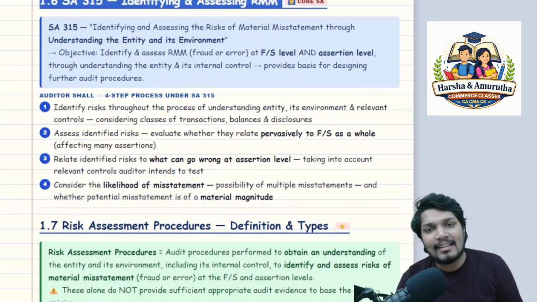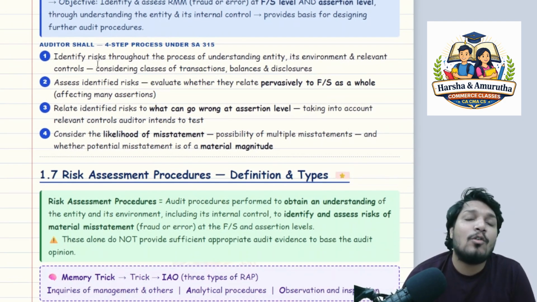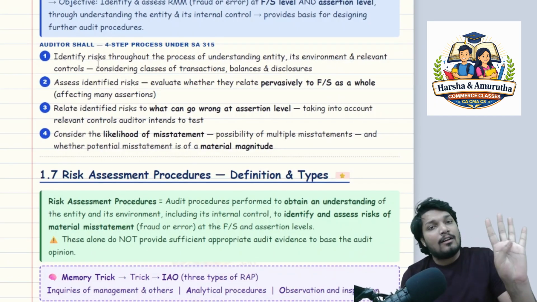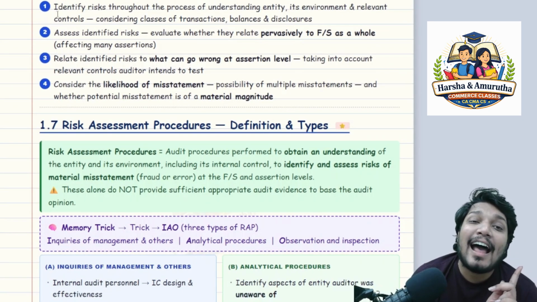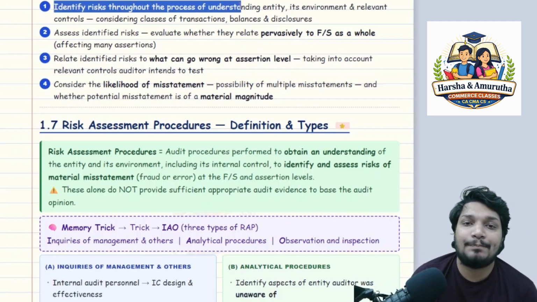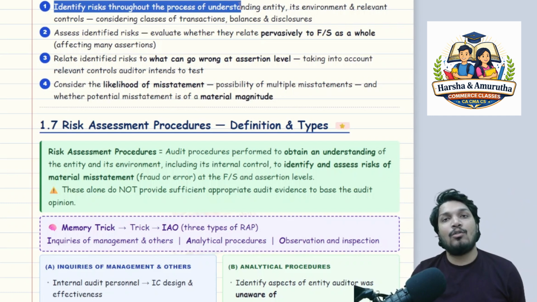Core standard, sir, as I have written here. It is a very core, important standard. So what shall the auditor do? There are four steps under SA 315. What is the first step, sir? Identify risks throughout the process of understanding the entity, its environment and relevant controls.